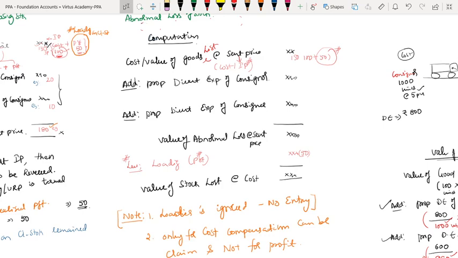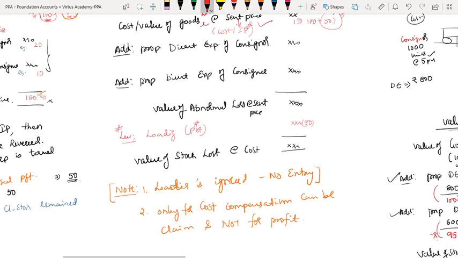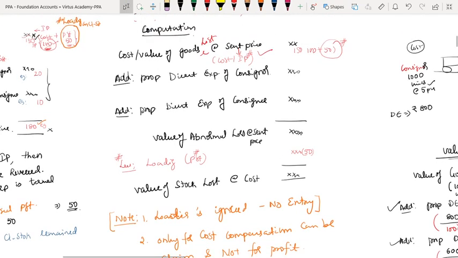Now, my dear friends, suppose the sent price is at invoice price. Under that invoice price, whatever you have written there, place the asterisk mark. Suppose the cost is 100 rupees, and invoice price has 50 rupees as margin; you would have recorded this at sent price of 150. But out of that, 50 rupees is loading. Now, will the insurance company give compensation for profit? No, sir. They will give only to the extent of cost.